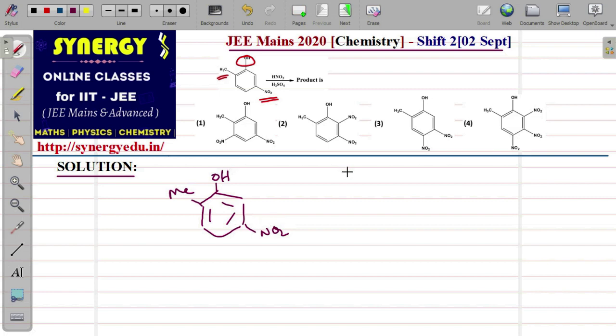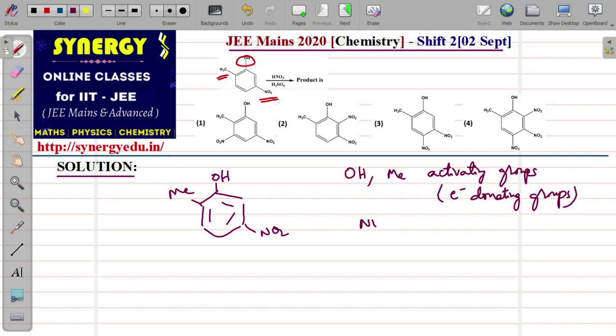So among NO2, OH and Me, OH and Me are the activating groups. Activating groups means electron donating groups. Whereas NO2 is an electron withdrawing group, that means a deactivating group.